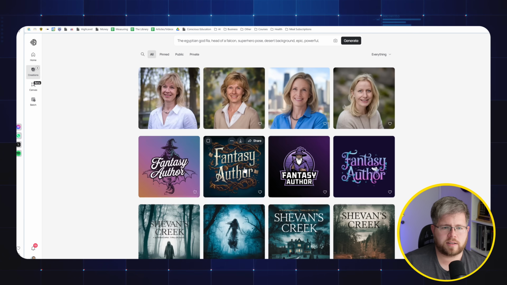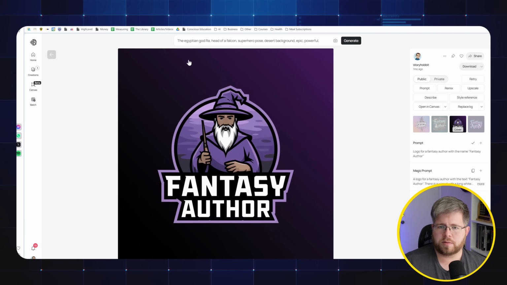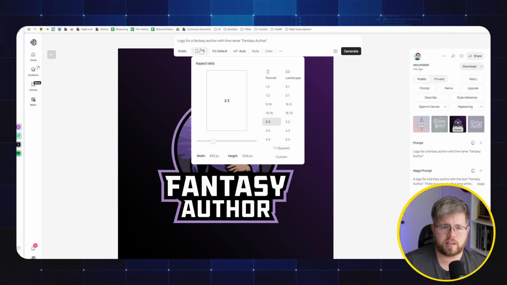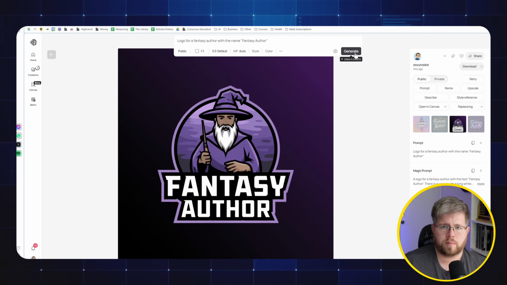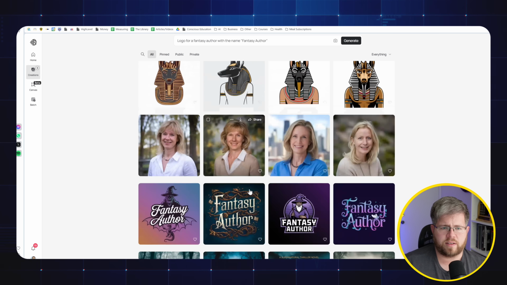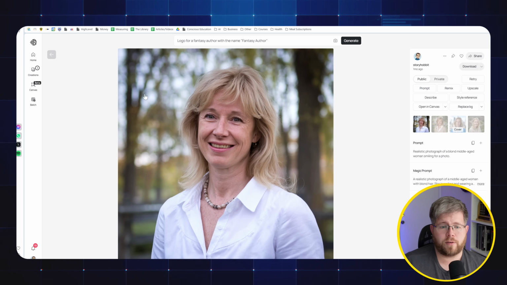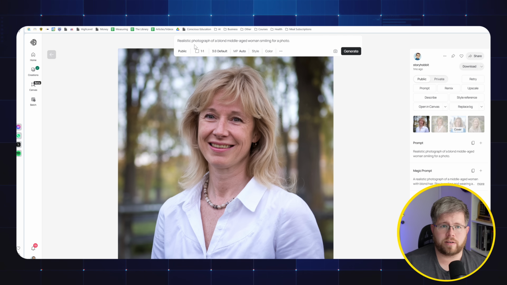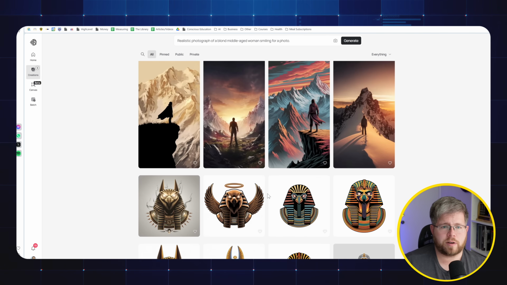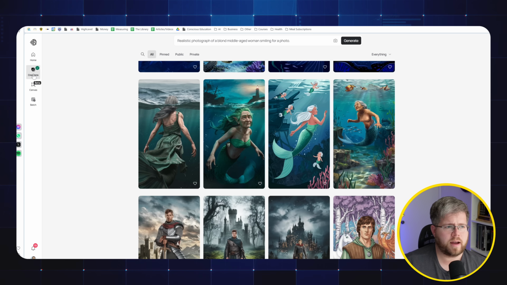While that's running, let's do the same for this fantasy author prompt. So I'm going to put that in there. For this one, I'm going to set it to a 1:1 ratio, but leave everything else the same. And let's see, are there any others? This was a test I did to create realistic photos of a non-existent person that you could use for a pen name or something like that. So let's try this one. The photorealism was already really great here, but I want to try again and see if it does any better. Realistic photograph of a blonde middle-aged woman smiling for a photo. We'll leave that at 1:1 as well. And let's see what others we might want to try to recreate. Yeah, I think that'll do it for now.